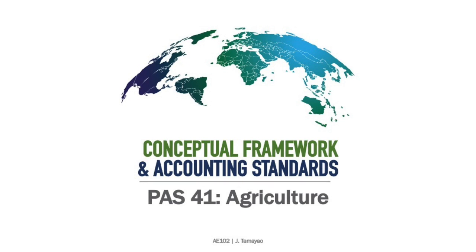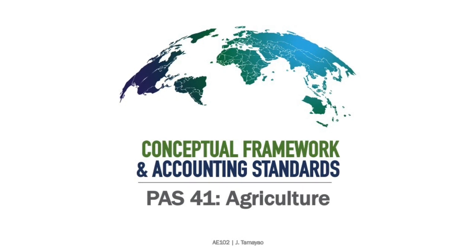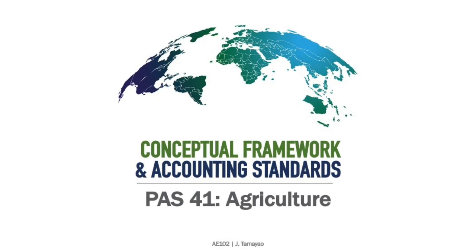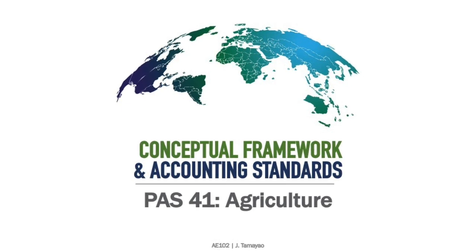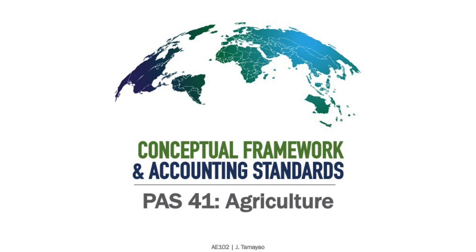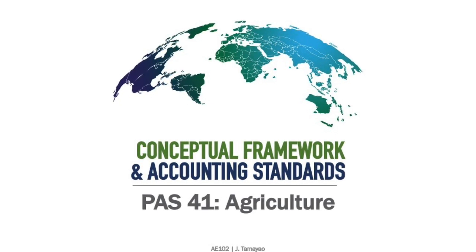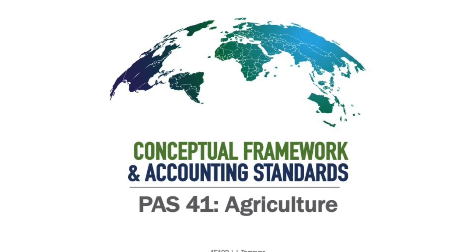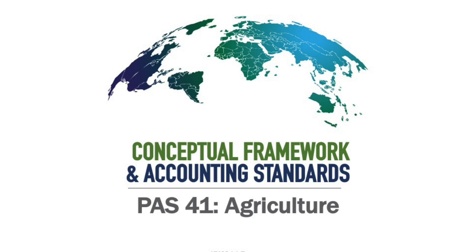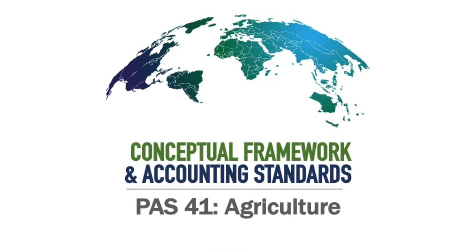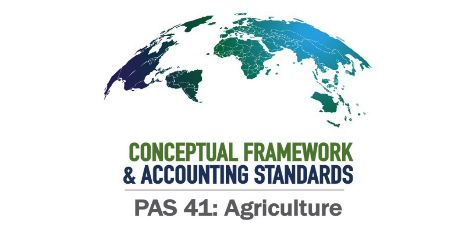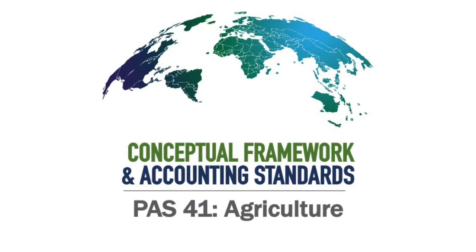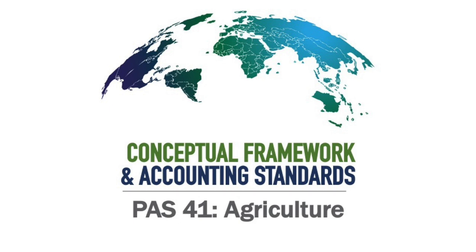PAS 41, Agriculture. In your PAS 41 agriculture, this is the very first standard that talks about the industry of agriculture. So on your PAS 41, of course, it prescribes the accounting treatment for your agricultural activity, that is your biological transformation. So here we will learn about your living animal and your living plant, or what we call your biological assets.